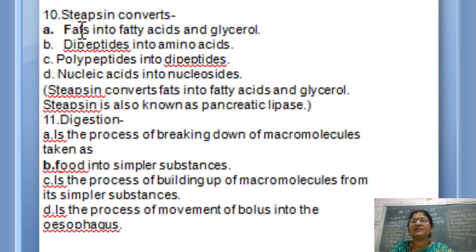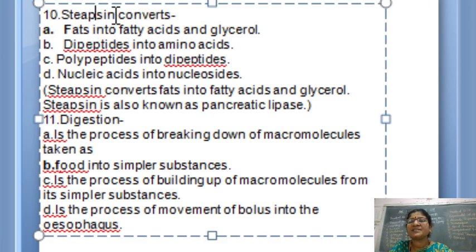So steapsin, it must be steapsin. Correct, it is correct. Okay, let me give a little space. Now steapsin, I just added a note here. Steapsin is also called pancreatic lipase. This I did not say while discussing in the previous PPT. So just note that steapsin is the pancreatic lipase. Pancreatic lipase means it is the lipase which is secreted by the pancreas.